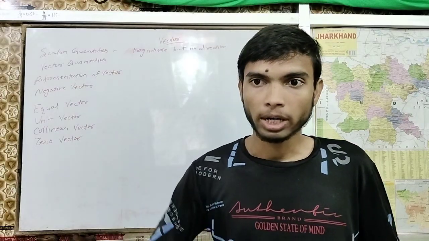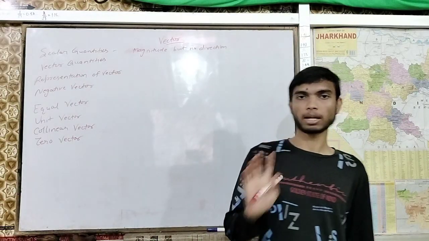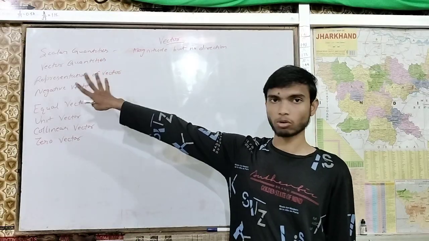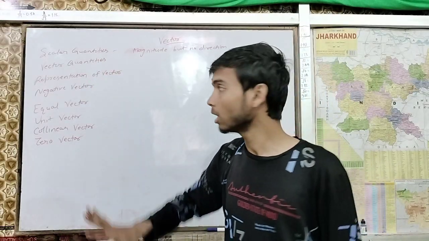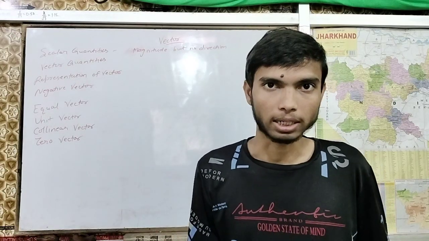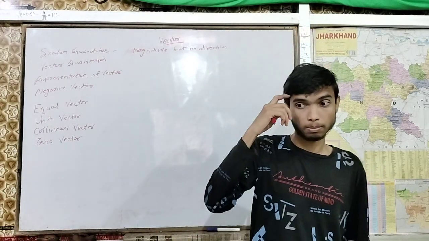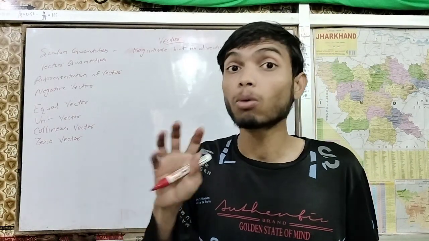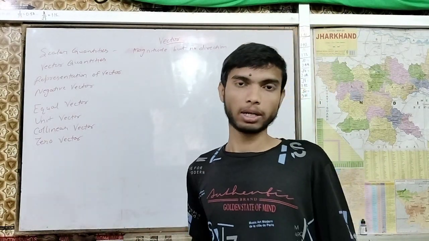Clear? Now next, with examples I will give you more clarity about scalar quantity and vector quantity, don't worry. So let's just see vector quantity. These are also quantities, but these quantities provide direction with magnitude.